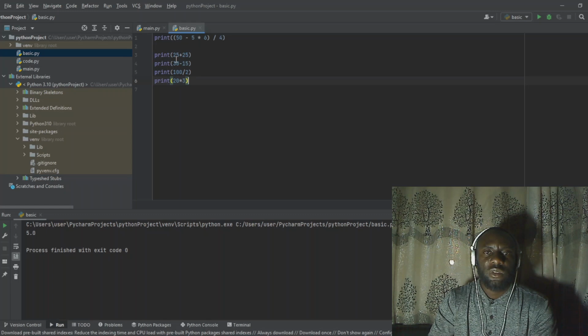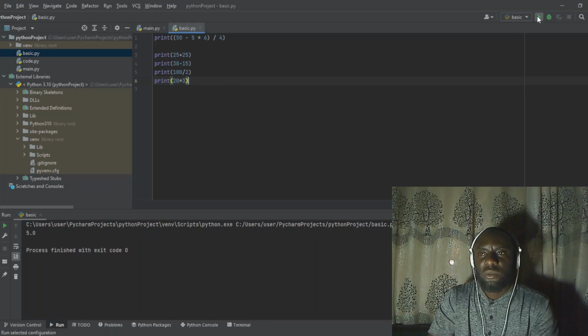All right, so when we do this now, we can see we have to print this. When we run this program, it's going to print 25 plus 25 for us. It is going to print 30 minus 15. It is going to print 100 divided by 2. It is going to print 20 times 3. So this is very easy. This is how you can use numbers. All right, so let's run the program and see.